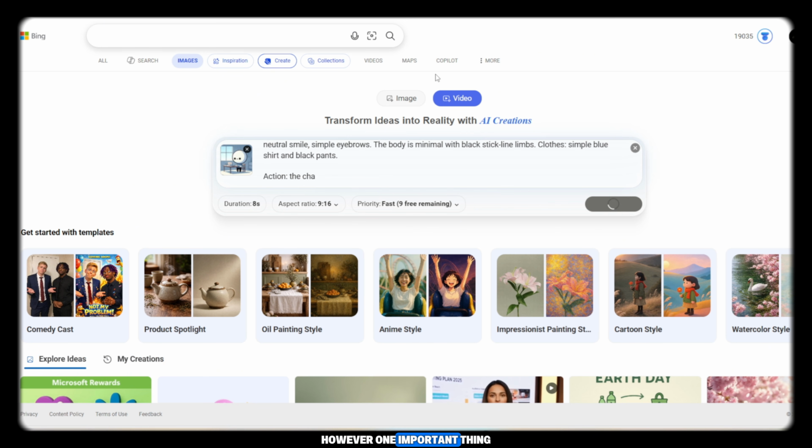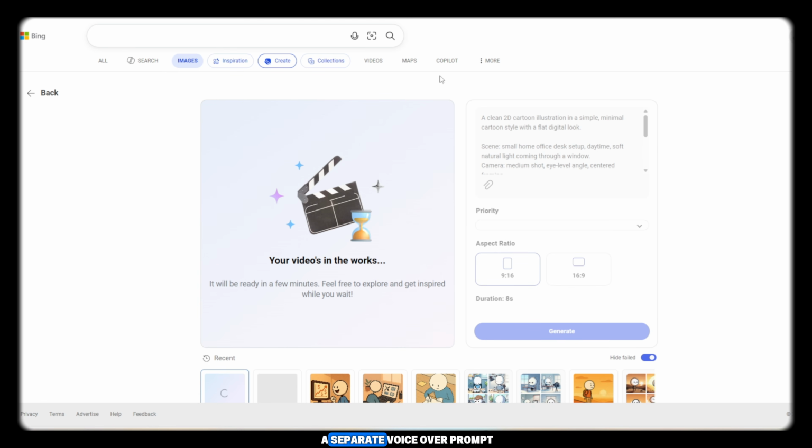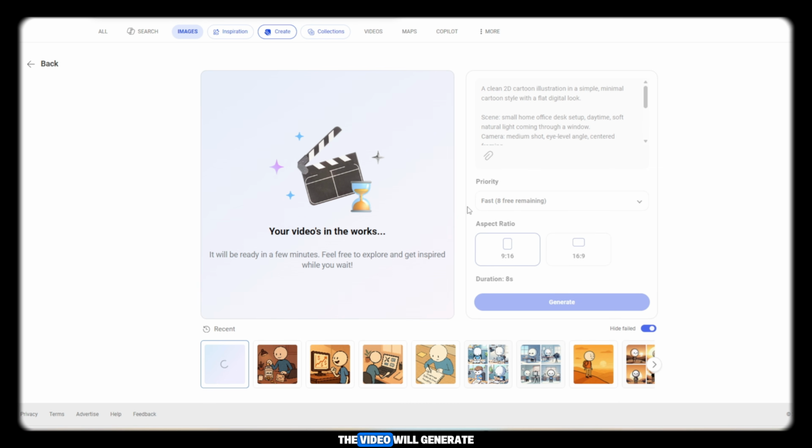However, one important thing. If you don't add a separate voiceover prompt, the video will generate without voiceover. For voiceover, you need to ask ChatGPT separately, and it will generate video prompts with voiceover included. As you can see, the generation has started. And in just a few moments, your first video will be ready.